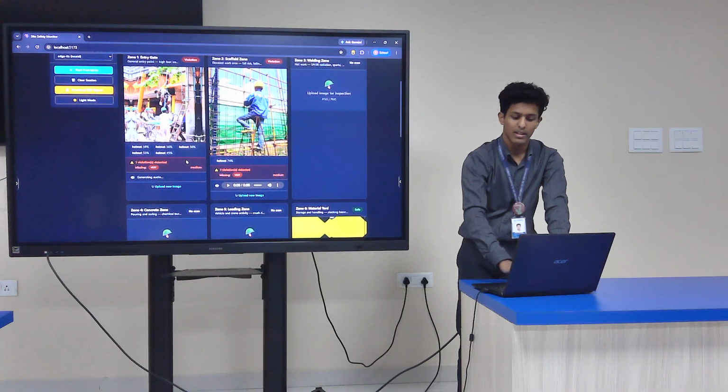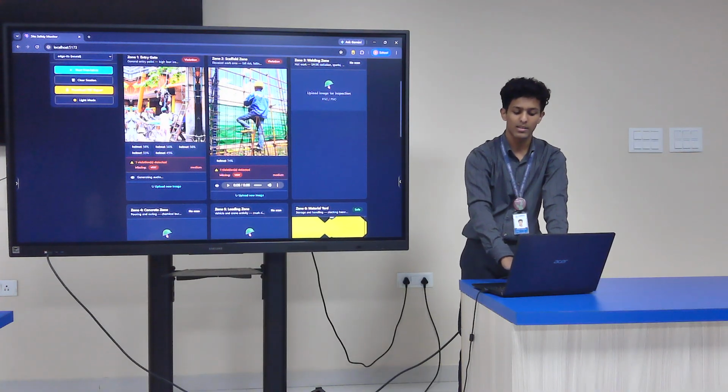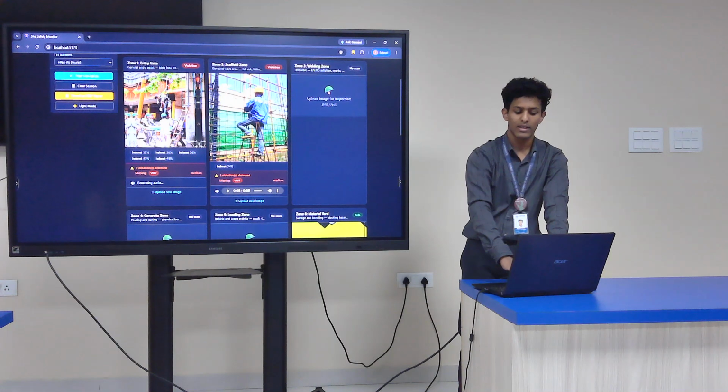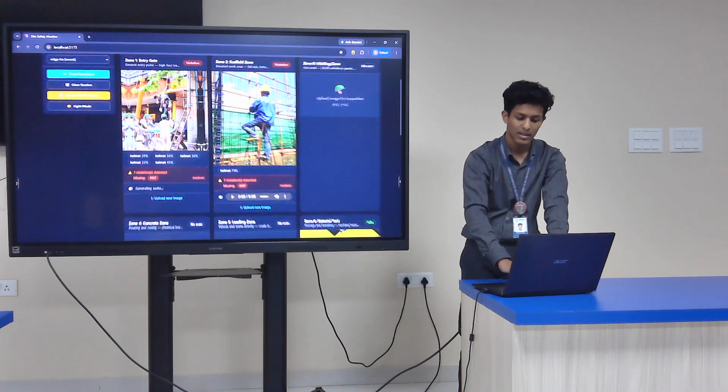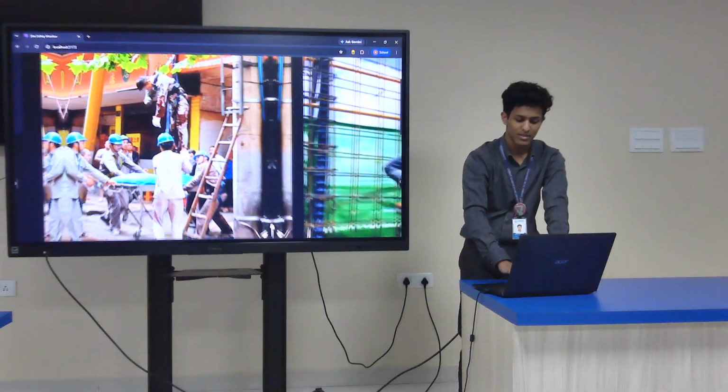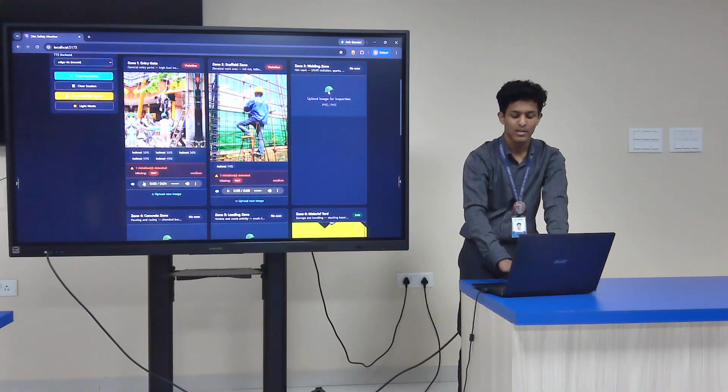Yeah, so it makes sure that every single person is wearing a helmet when it detects a person. Here, one person's not wearing their helmet. I mean, it didn't detect that, but usually it does.